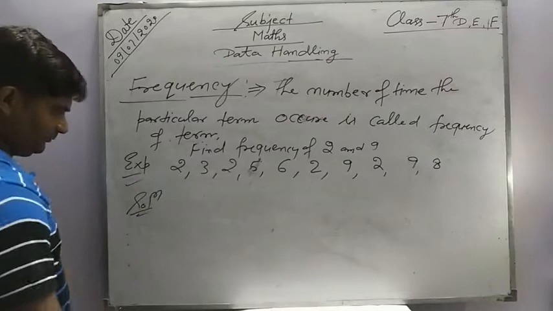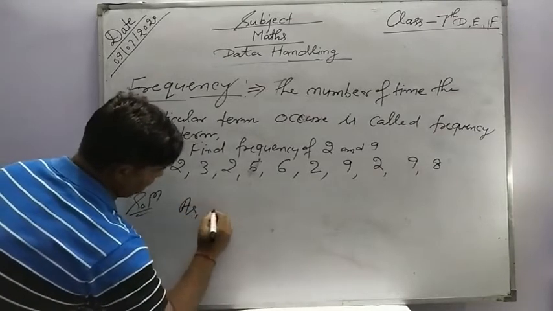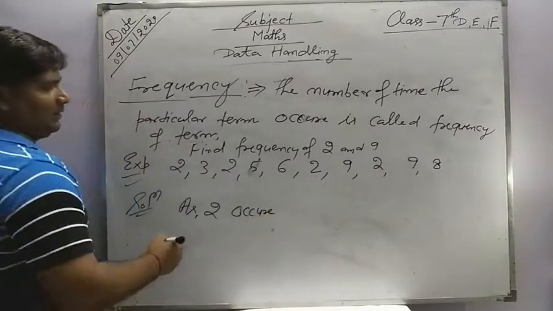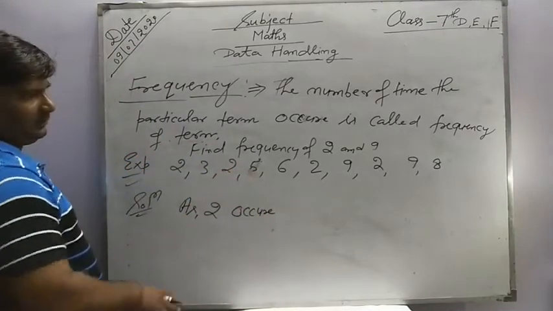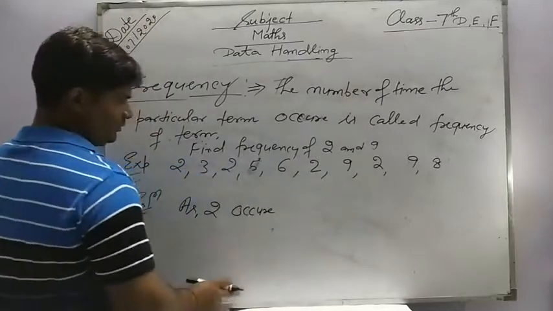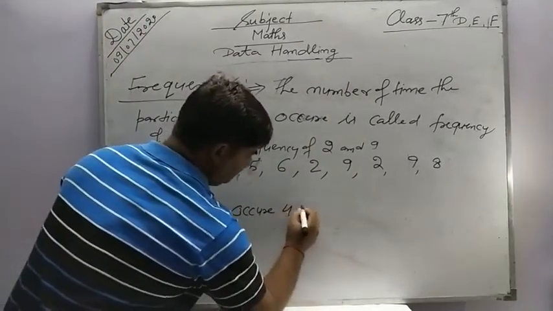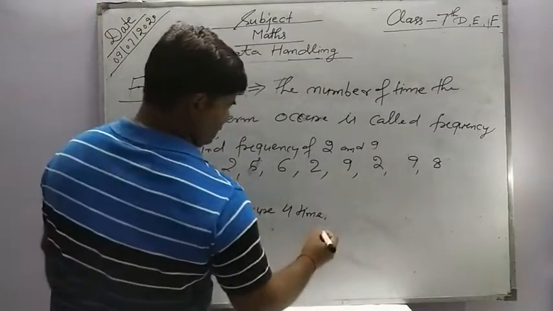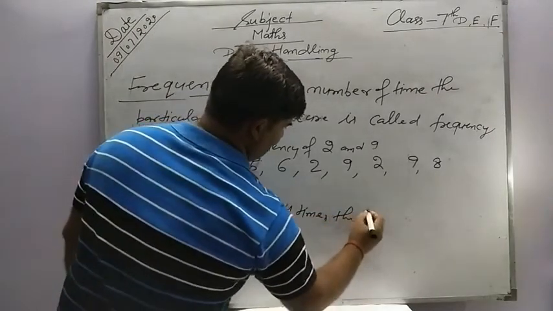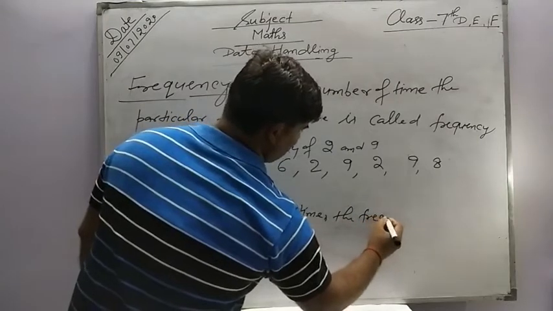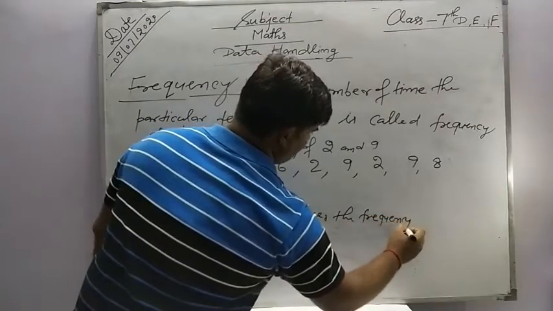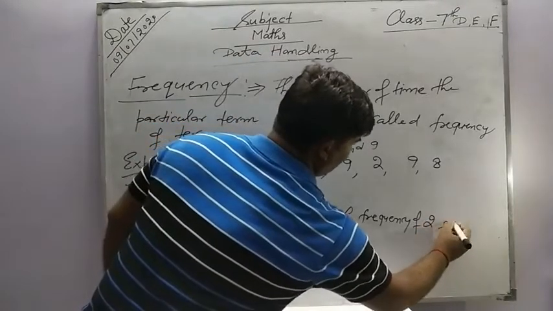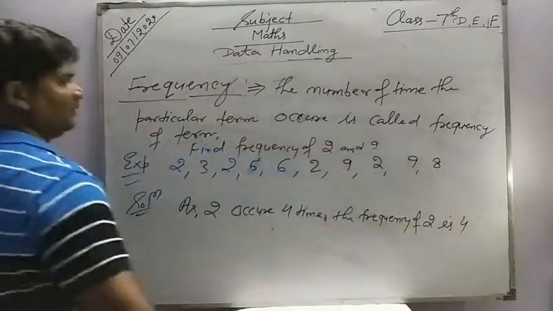So here we write that 2 occurs 4 times. The frequency of 2 is 4.